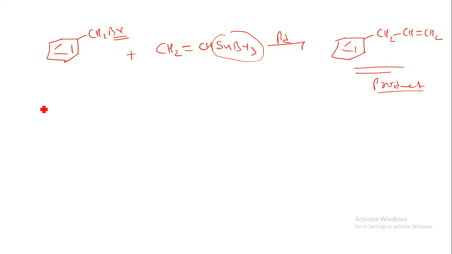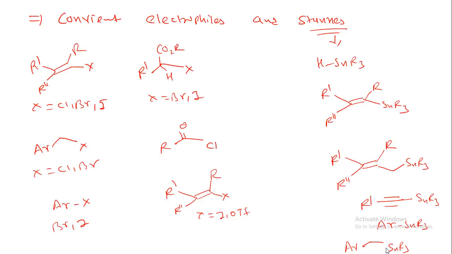Now this Stille coupling was introduced by J.K. Stille in 1971. The stannanes and halides, or pseudohalides, have very few limitations of the R group. Now let us understand how we can vary it with the electrophile as well as the stannane. So we can have a variety of stannanes or electrophiles. This is the variation of convenient electrophiles as well as stannanes.